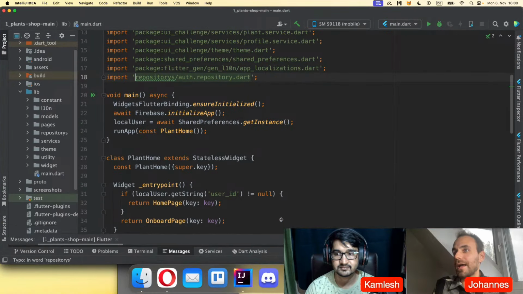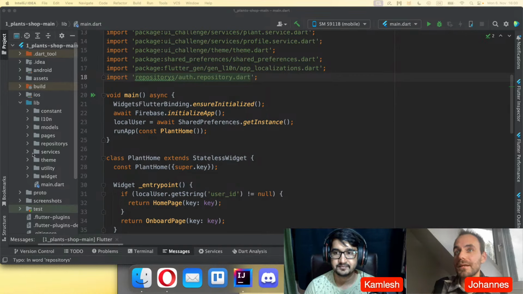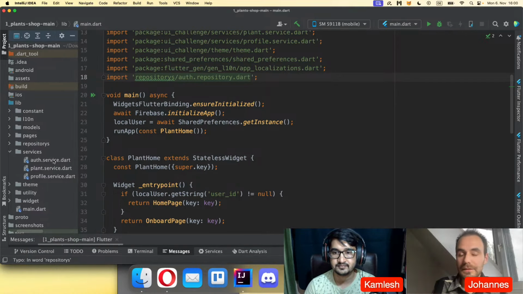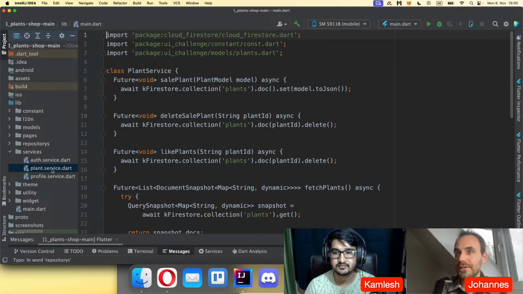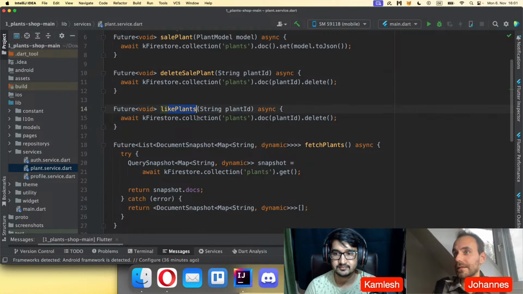Okay, so I have downloaded this project, and now we can go over some things that can be done better in this project. First of all, we go to the services, and here we can go into the planned service. So he has created basically everything related to Firestore. He has implemented different functionality like deleting, liking, and so on.